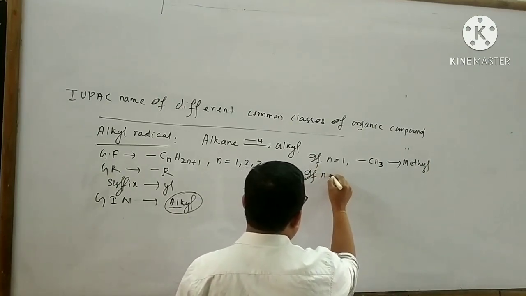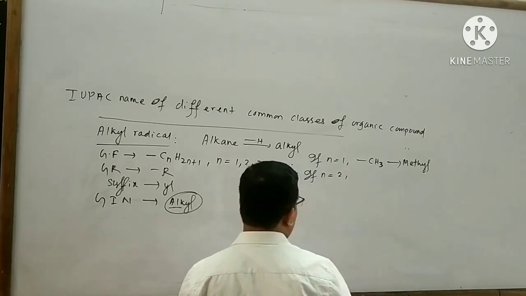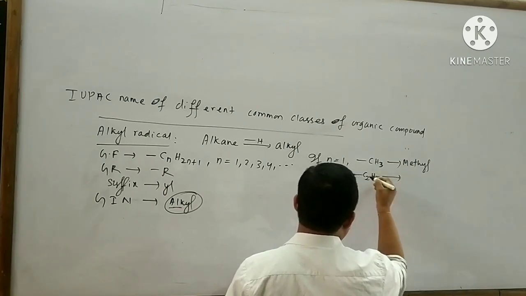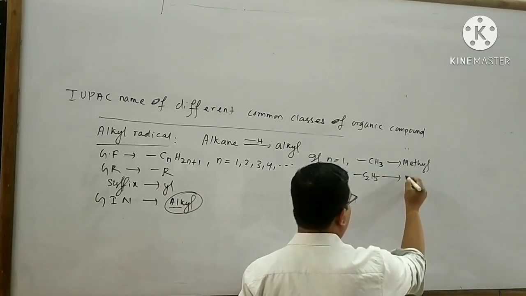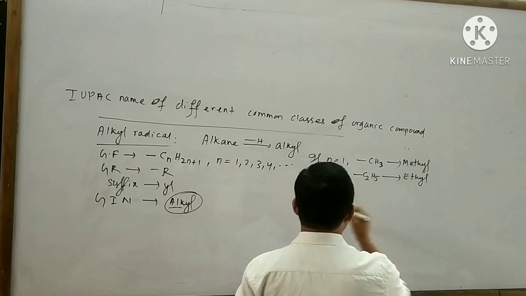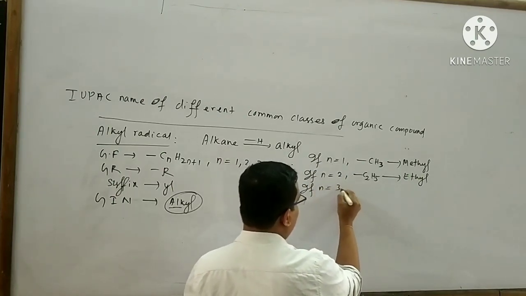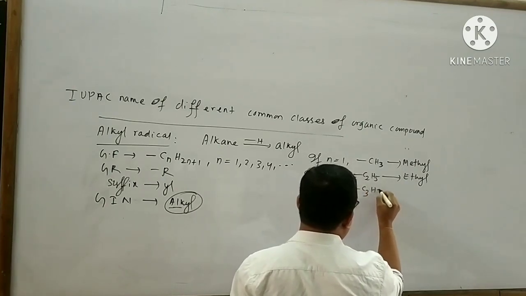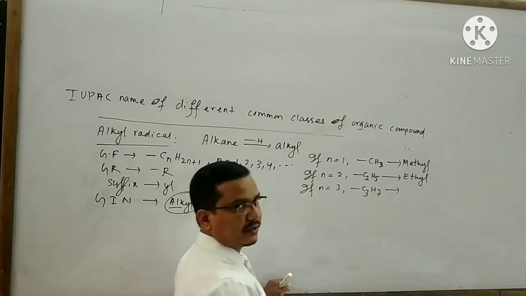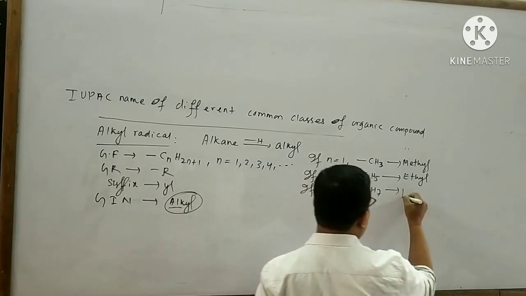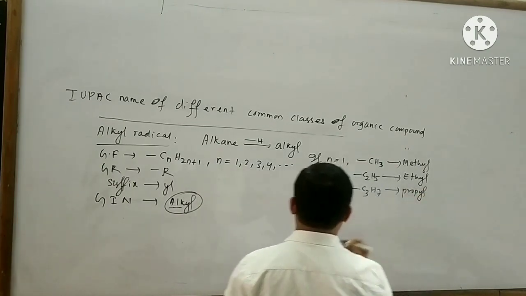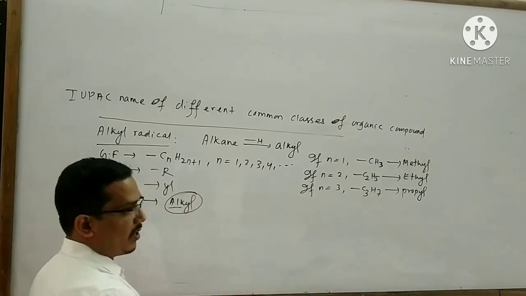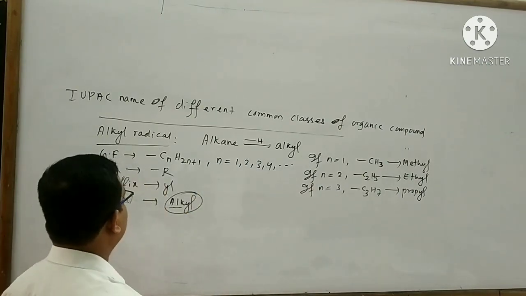If n equals 2, then the alkyl radical is -C2H5. The name of this radical is said to be ethyl. If n equals 3, then the alkyl radical is -C3H7. Then the name of this alkyl radical is said to be propyl. By putting different values of n, we can find out different alkyl radicals.